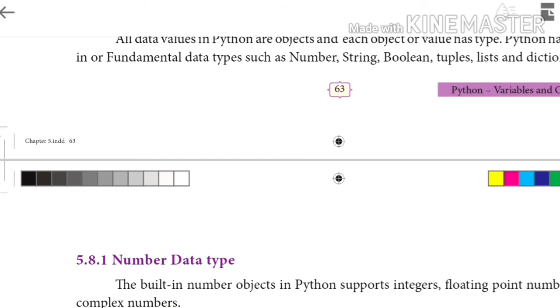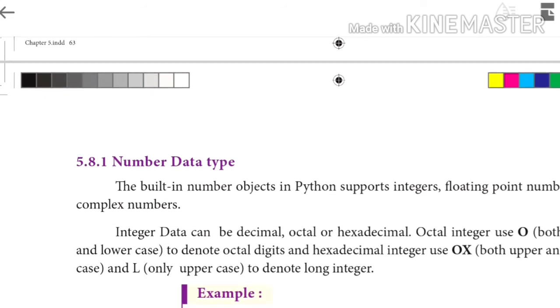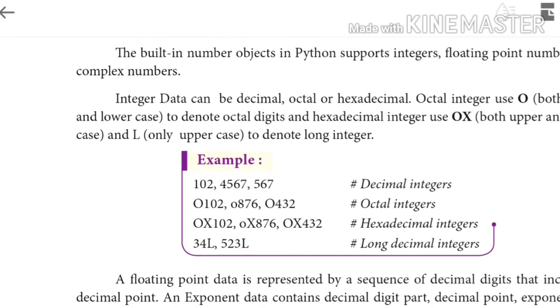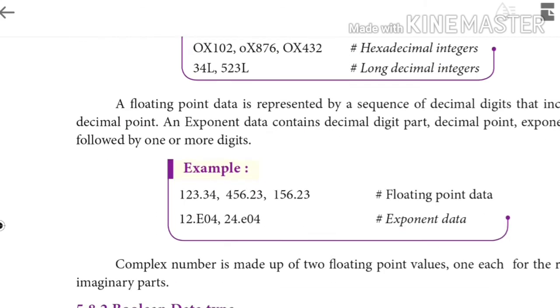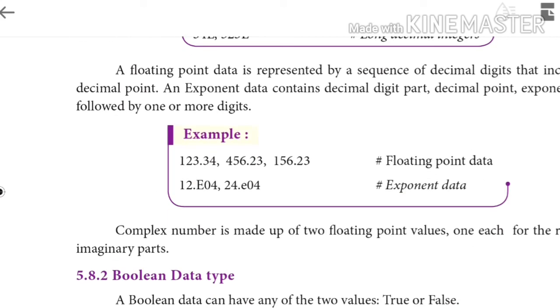Let us see the first one, numeric data type. Python supports integer, floating point numbers and complex numbers. In the example we have a clear idea about these types: decimal integer, octal integer, hexadecimal integer, long decimal integer. Next one, Boolean type.